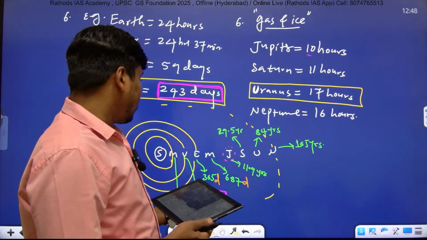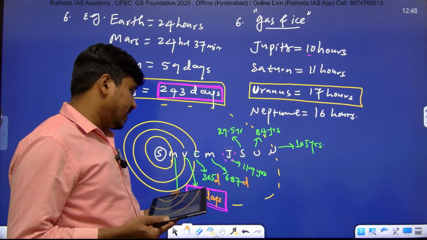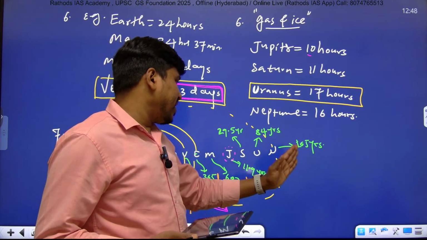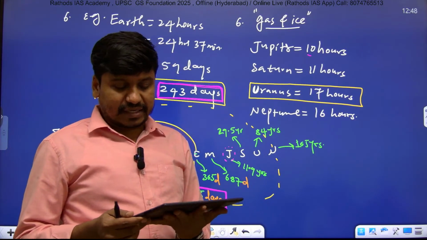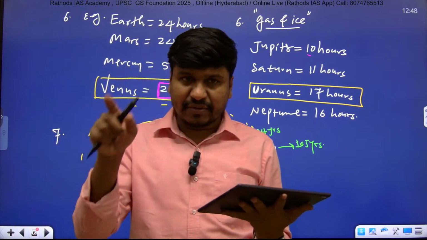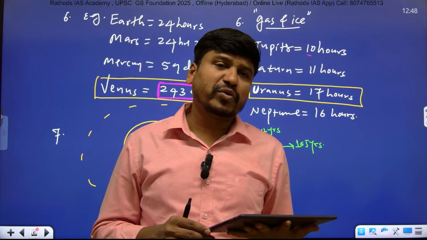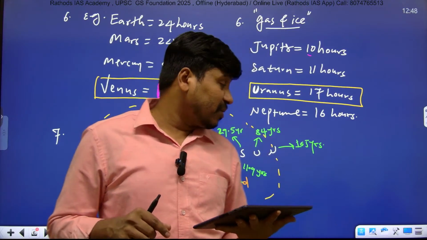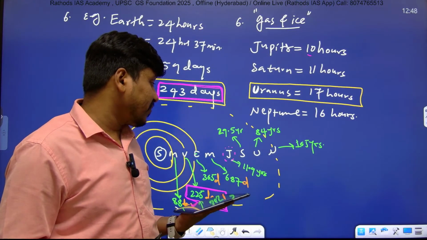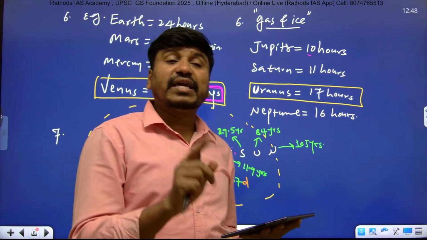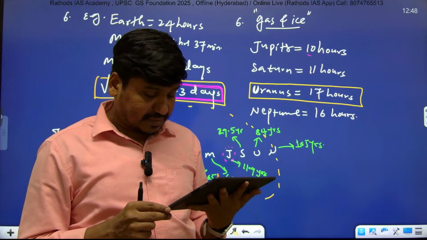So your Venus also, it's days only. So only the outer planets take years, not days. But the inner planets complete the revolution in days only. Here only Mars takes the maximum days to complete one revolution, 687 days it will take. Otherwise, Mercury will take 88 days. It's not the year, right?